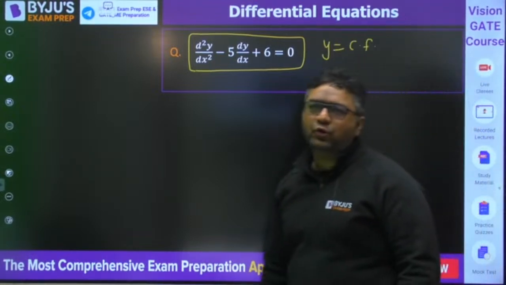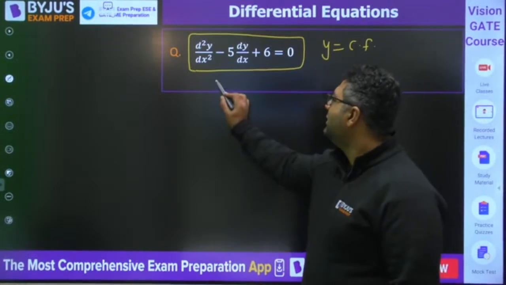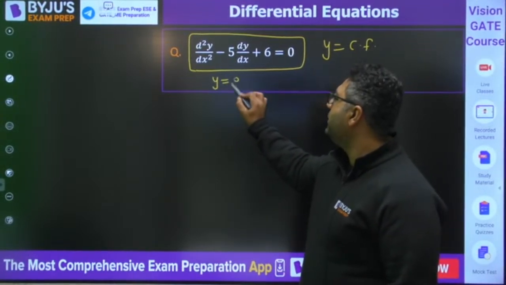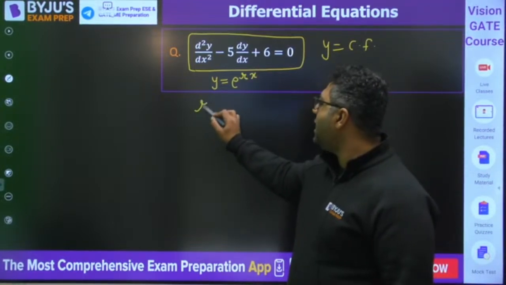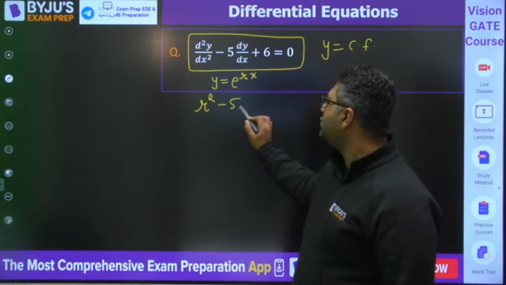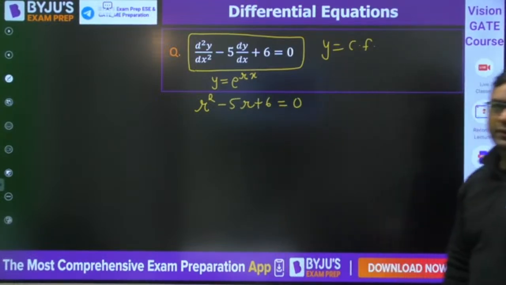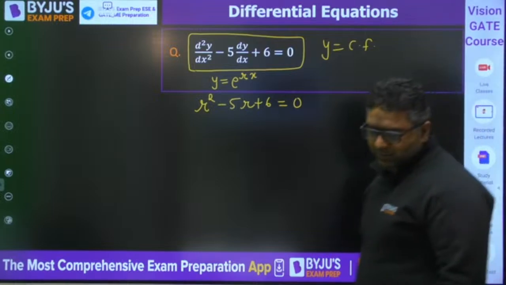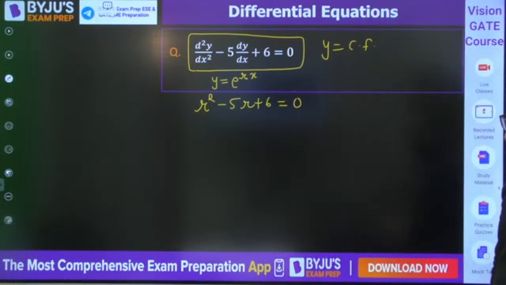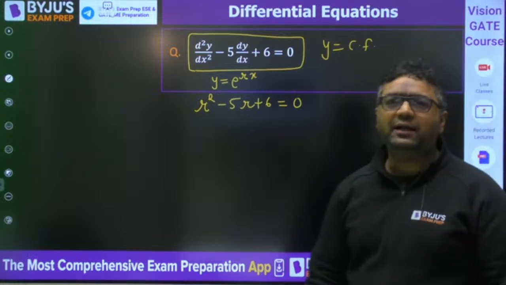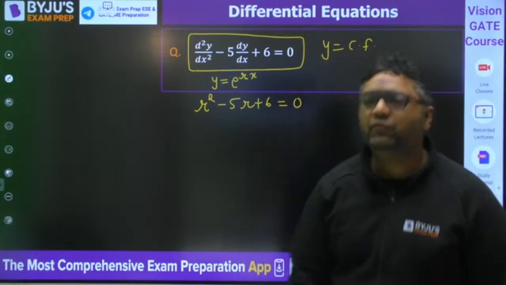Are we ready to put the... Yes, very good. Now you would be putting y is equals to e to the power rx. When you put that, you would be getting r square. Can you write directly? r square minus 5r plus 6 is equals to 0. Very good Faninder. So first of all, tell me, can we write it like that? What would be the roots here?